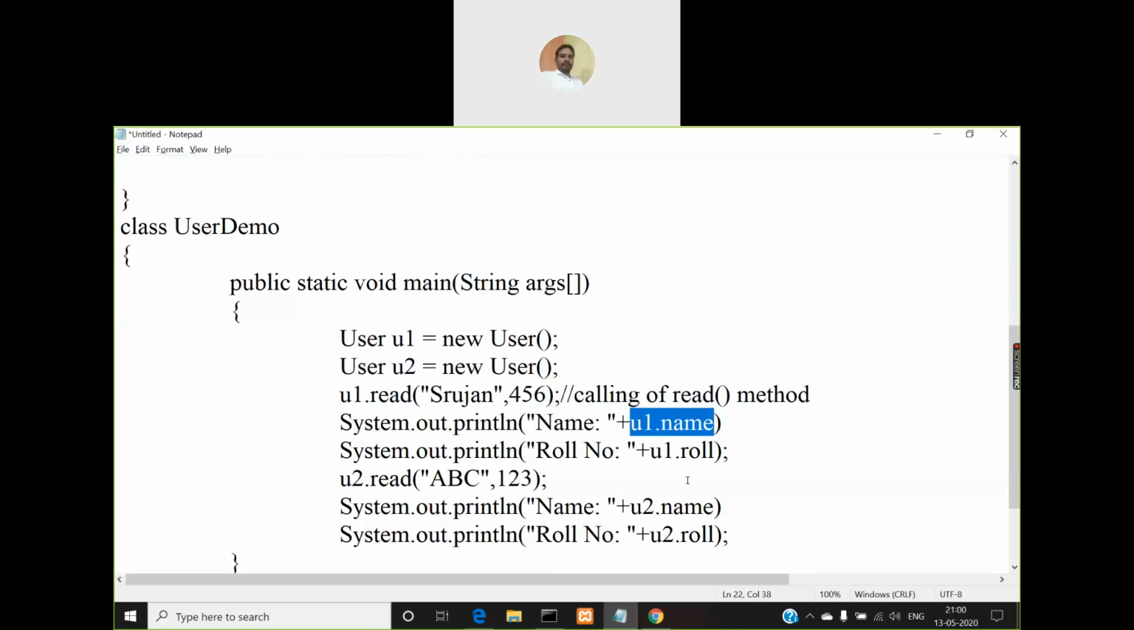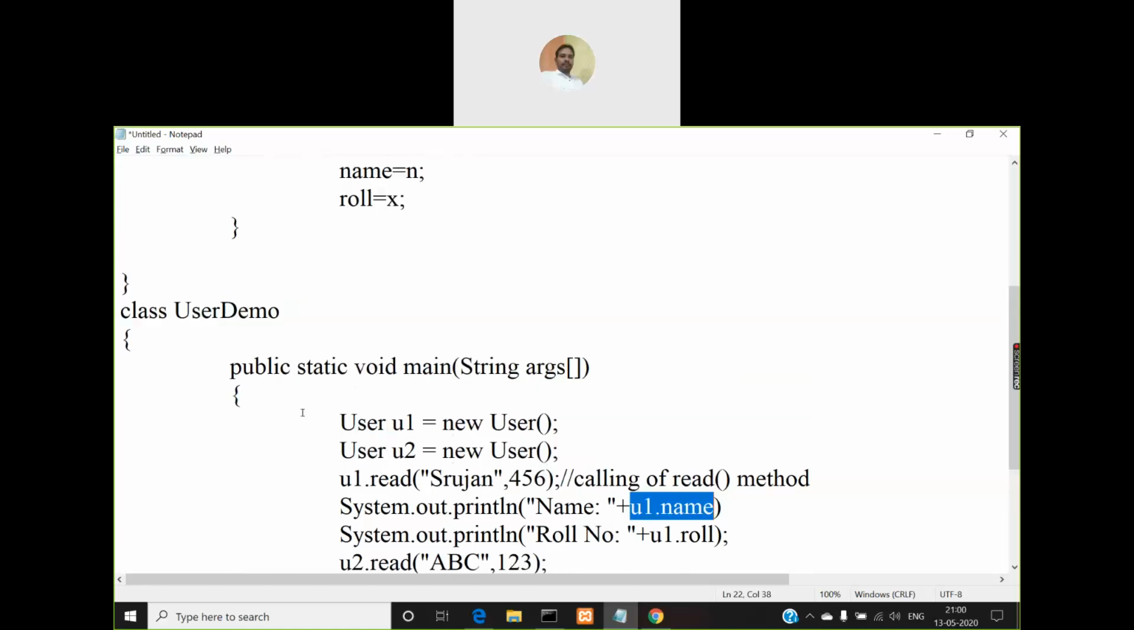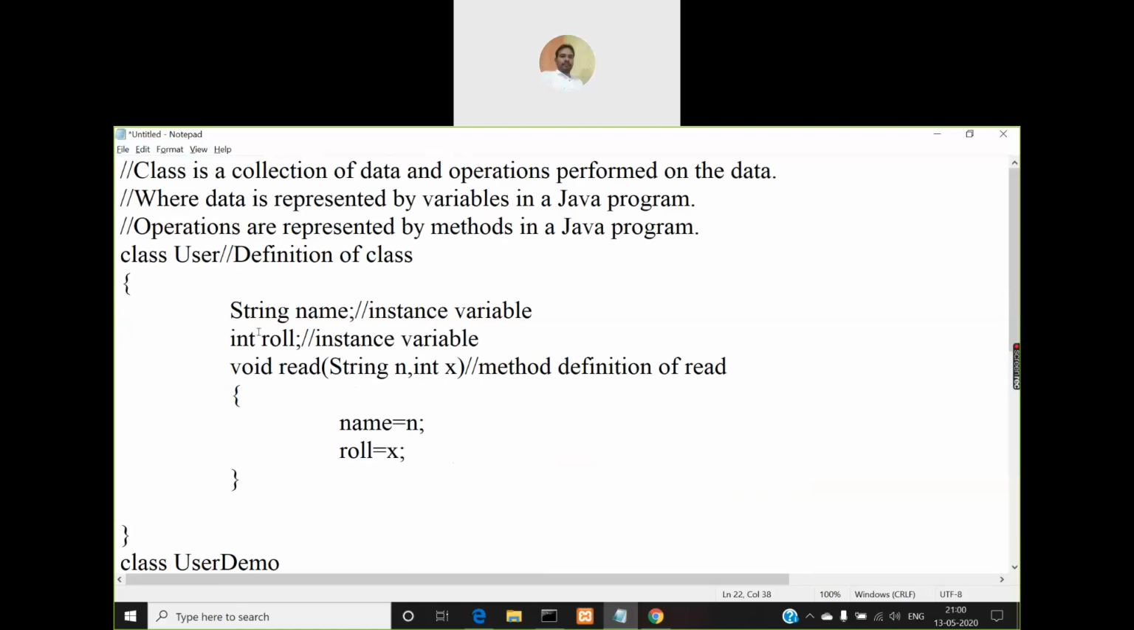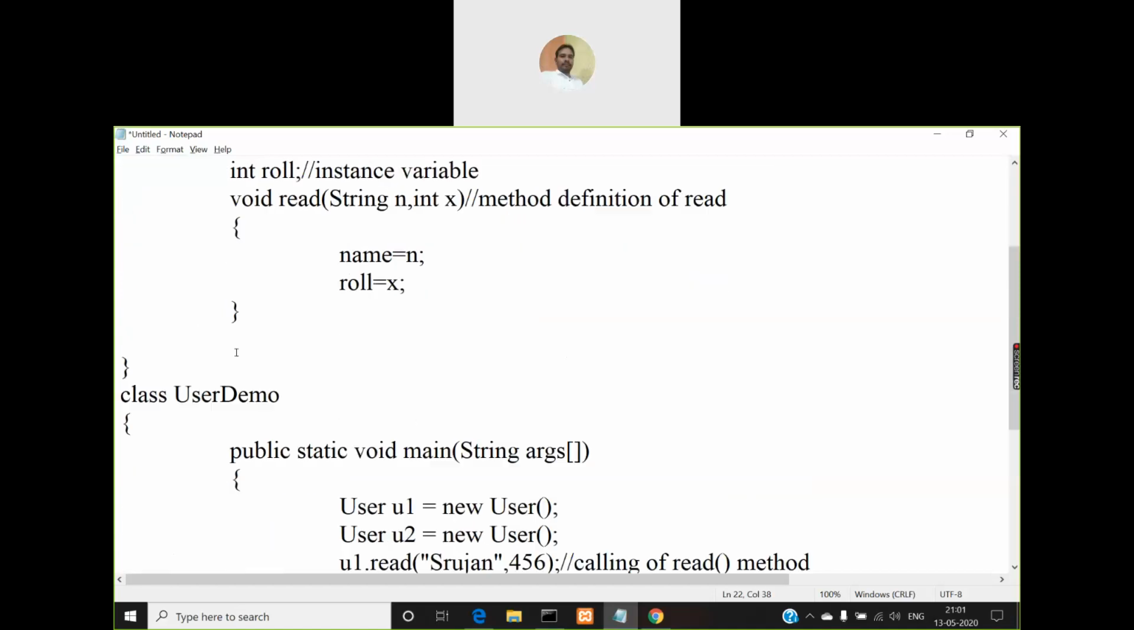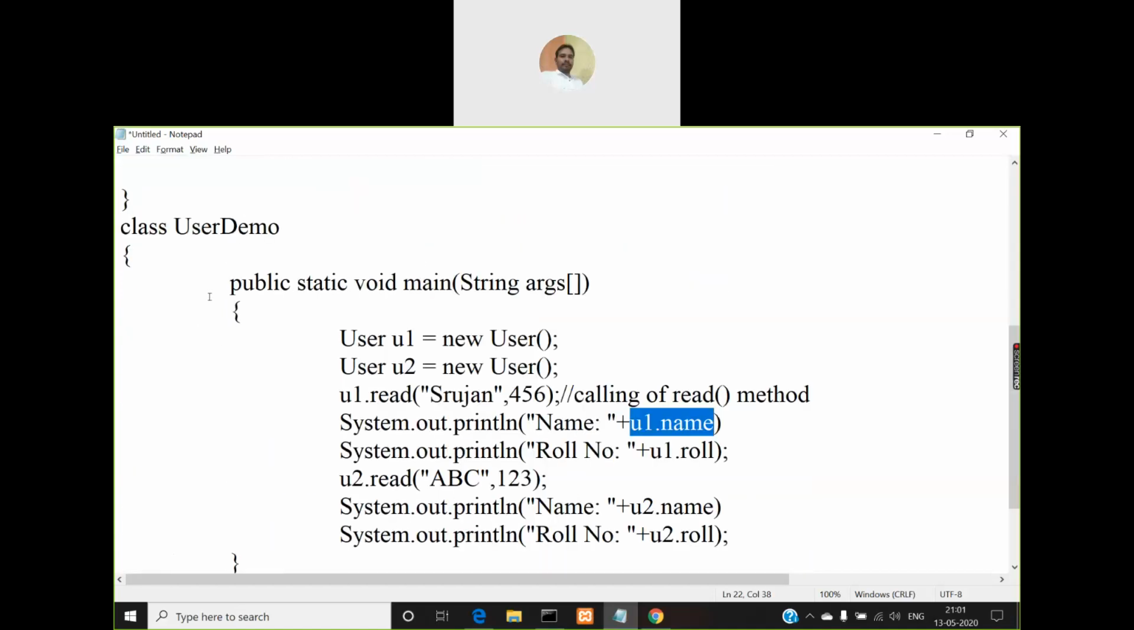Okay, so this is how you access the members of a class from outside the class. There are two ways of accessing variables and methods of a class. One is within the class, the other one is outside the class. If you are accessing those members within the class, you don't require an object to access them. If you are accessing them outside the class, then you require an object to call them. These points must be clear.